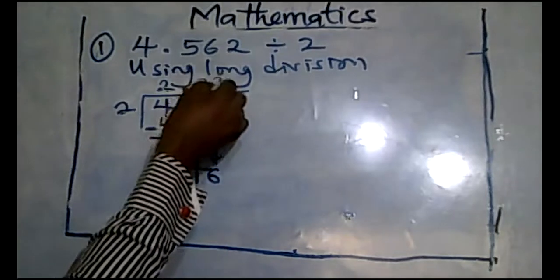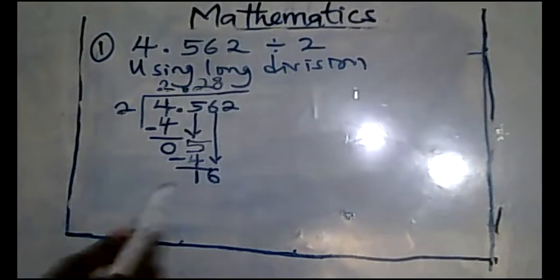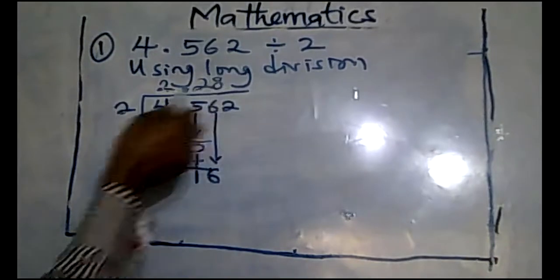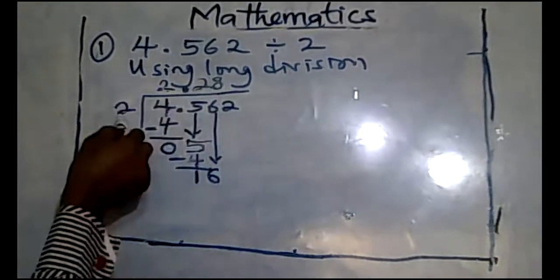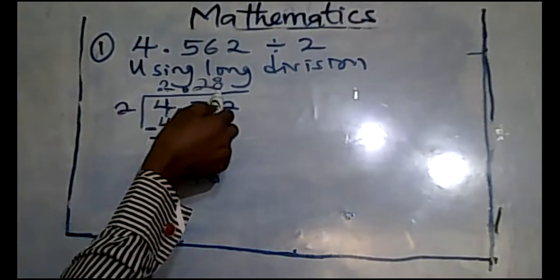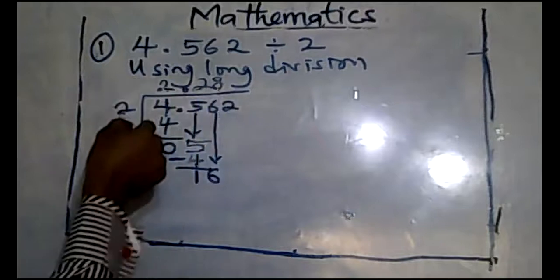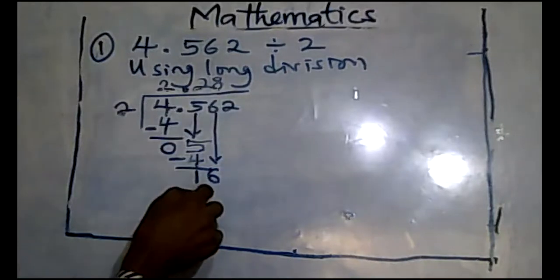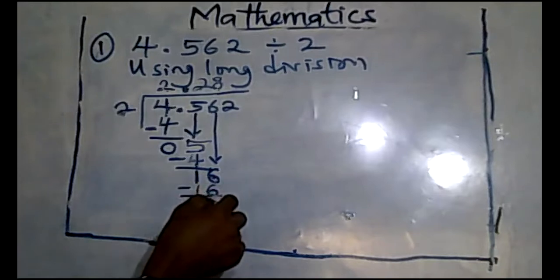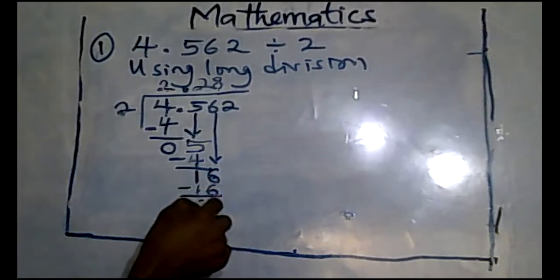Write it up here. All right? So repeat the same thing. Say 8 times 2. The answer you got, the quotient, times your divisor. 8 times 2 is 16. Then you subtract again. 6 minus 6 is 0. 1 minus 1 is 0.